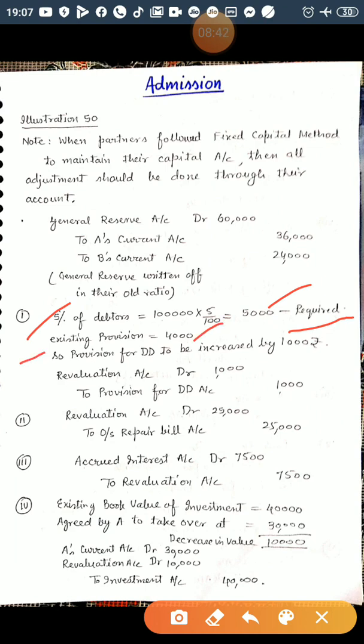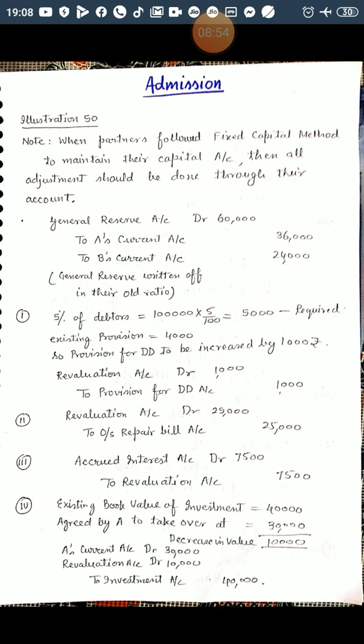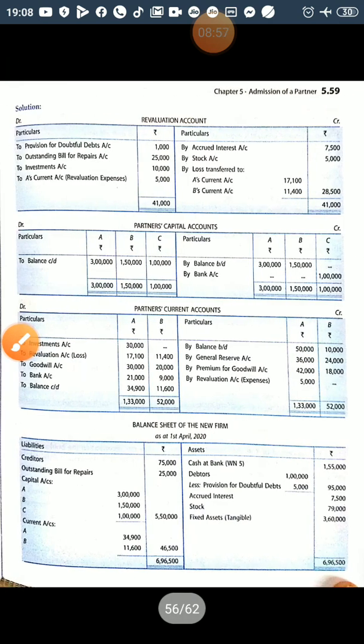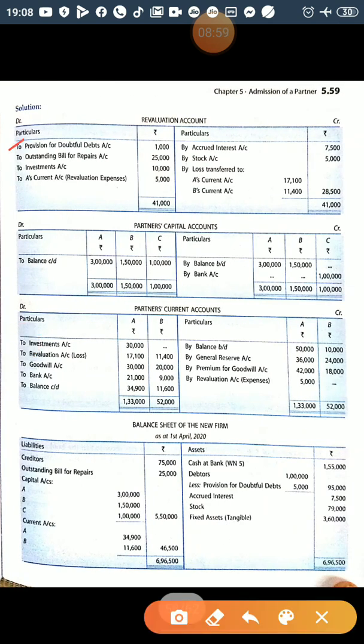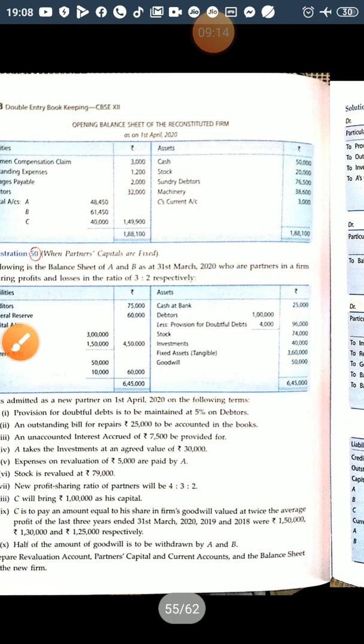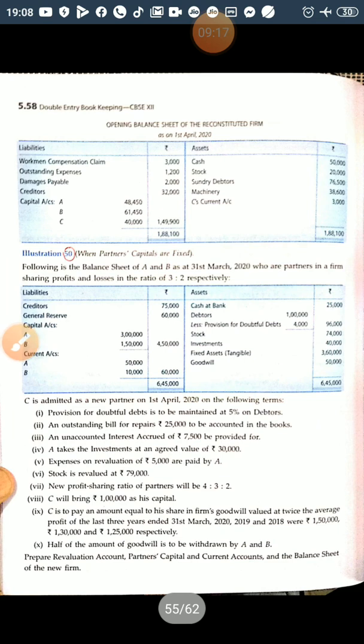So we have to increase the provision for doubtful debt by 1,000. Increase in provision is a liability for the business, it is a loss for the business. So revaluation account is debited to provision for doubtful debt. On the debit side of the revaluation account, we will write provision for doubtful debt 1,000, and in the balance sheet we will increase it by 1,000. So less provision for doubtful debt 5,000, net amount is 95,000. So this is the adjustment related to provision for doubtful debt.